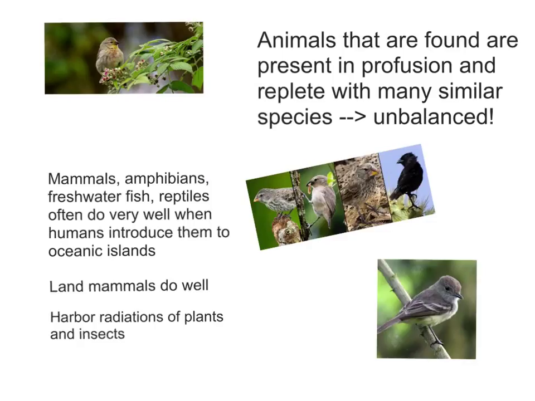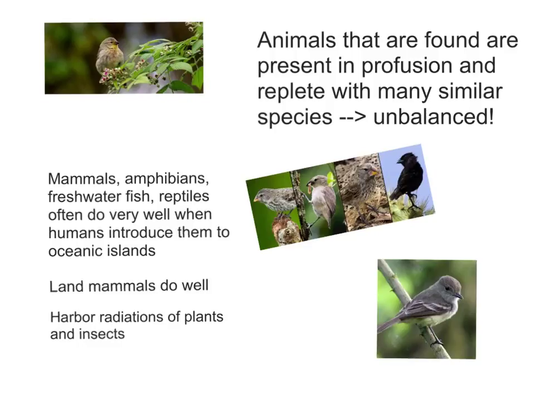Although oceanic islands lack many basic kinds of animals, the types that are found there are often present in profusion, comprising many similar species. Take the Galapagos. Among its 13 islands, there are 28 species of birds found nowhere else, and of these 28, 14 belong to a single group of closely related birds, the famous Galapagos finches.